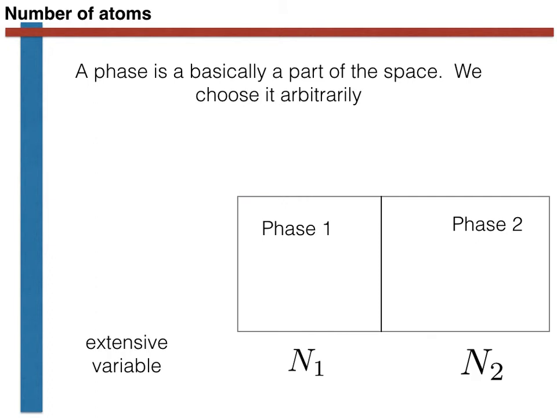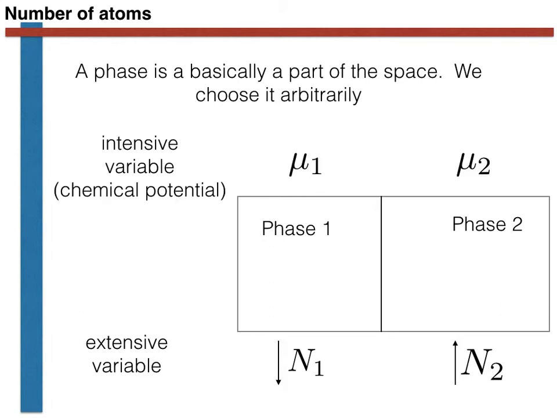In other words, we observe the number of atoms in phase 1 decreases, and the number of atoms in phase 2 increases. Some intensive thermodynamic variable must be driving this flow of material between the two phases. The conjugate intensive variable in this case is another of these made-up quantities. In this case, we call it the chemical potential and give it the symbol mu.